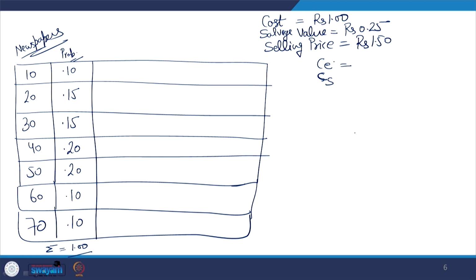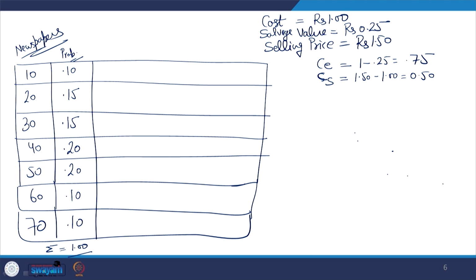Cost of excess will be the cost price minus salvage value, so 1 minus 0.25. Cost of understocking will be the profit per unit: selling price 1 rupee 50 paisa minus cost price 1 rupee, that is 50 paisa per unit, which is your cost of shortage.